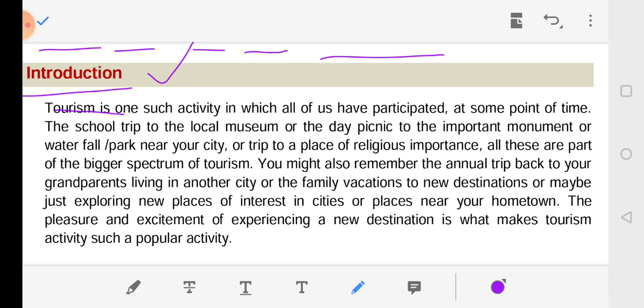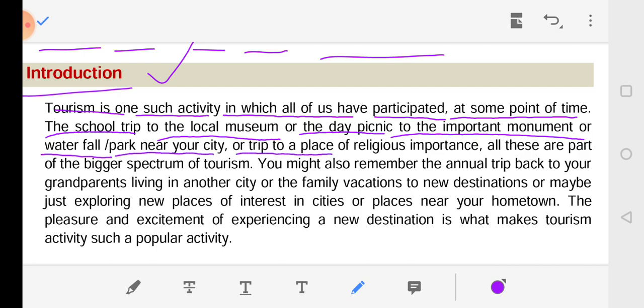Tourism is one such activity in which all of us have participated at some point of time. The school trip to the local museum, or the day picnic to the important monument or waterfall park near your city, or a trip to a place of religious importance, all these are part of the bigger spectrum of tourism.